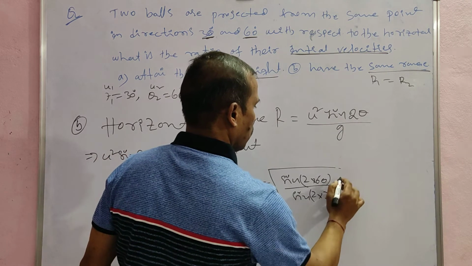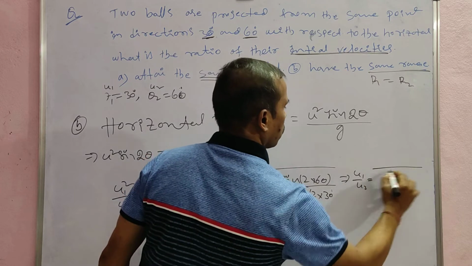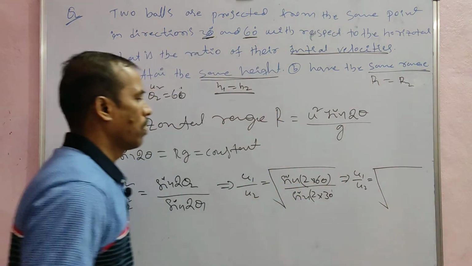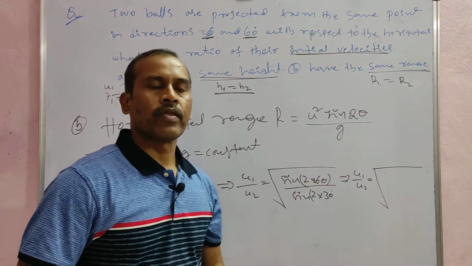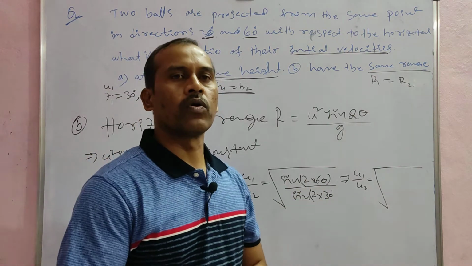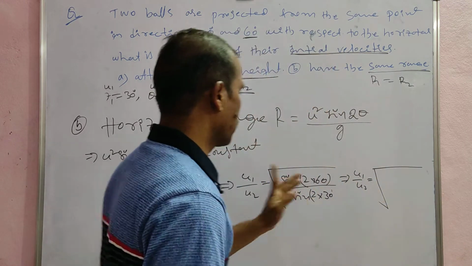Now simplifying, u1 by u2 is equal to the root of sin 2 into 60, that is sin 120.